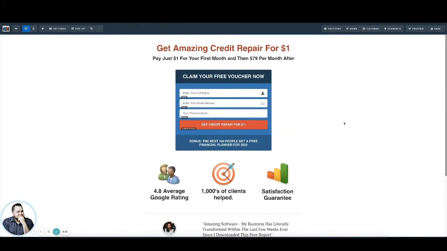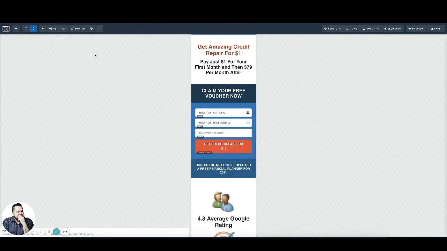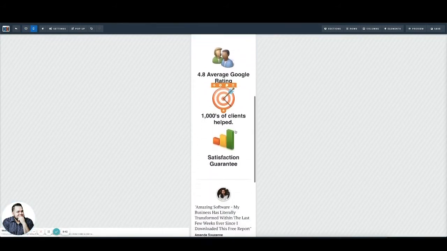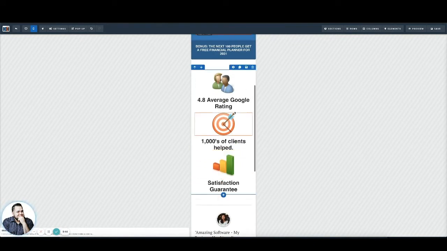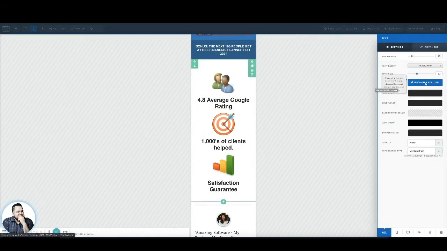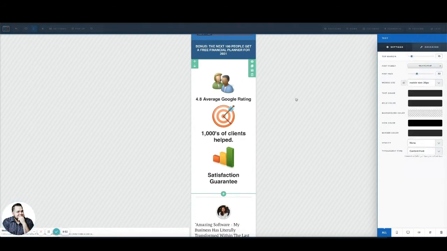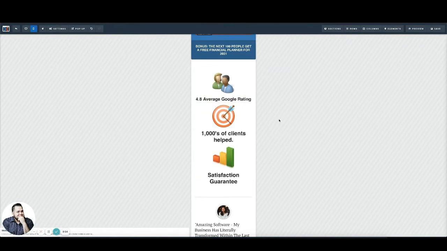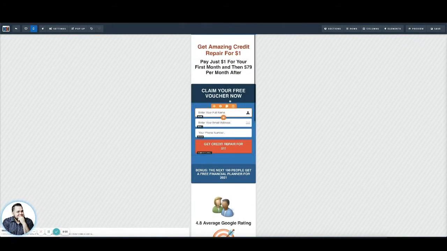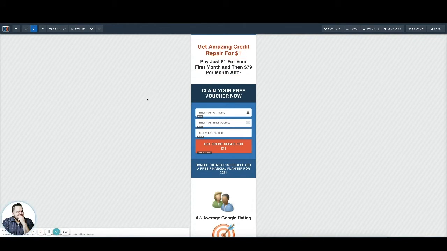And this is a pretty straightforward landing page, right? What's really cool is we can also see how this looks in mobile and make some adjustments here if necessary. If maybe some text is too big, I can hover over the settings, click on edit mobile size, and change it down to 25, right? And it'll give me a mobile view look. So these are just some things to play with. ClickFunnels is really great software for quickly launching landing pages and getting going.